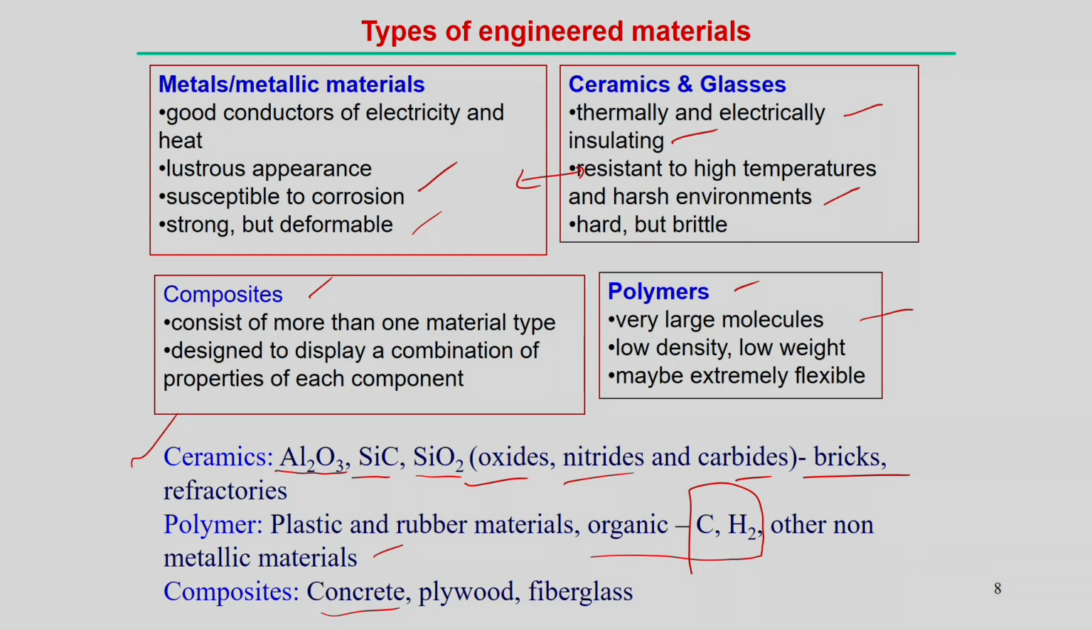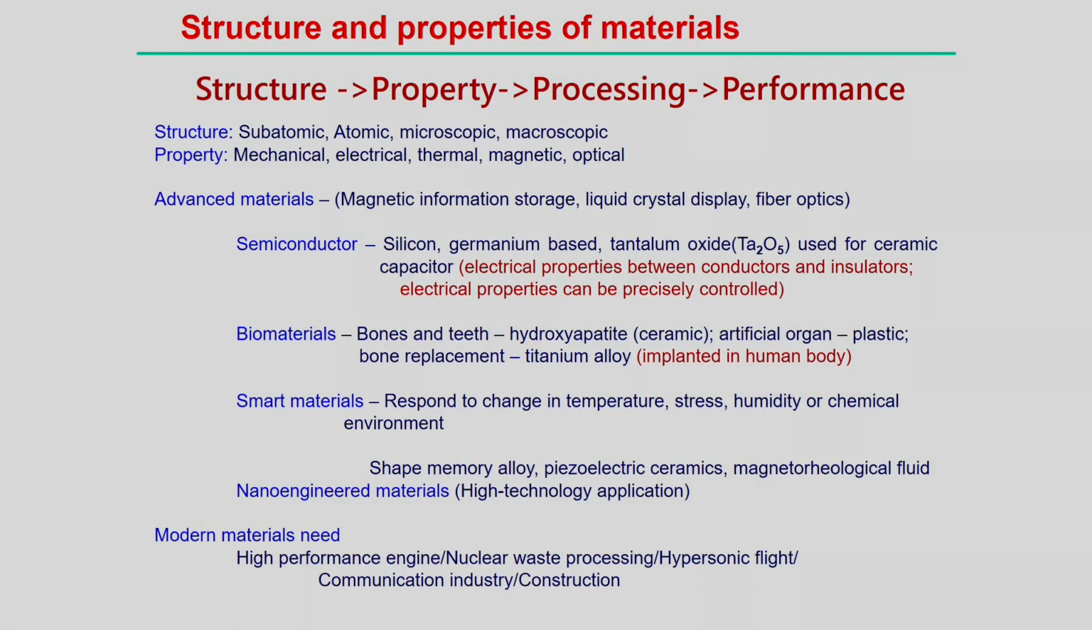So, all these types of engineering materials are normally used in daily life, but engineers need to understand the structure and properties of these engineering materials, because the pillar of manufacturing process analysis is based on four steps. The first is structure, then property, then how we can process, and then performance.